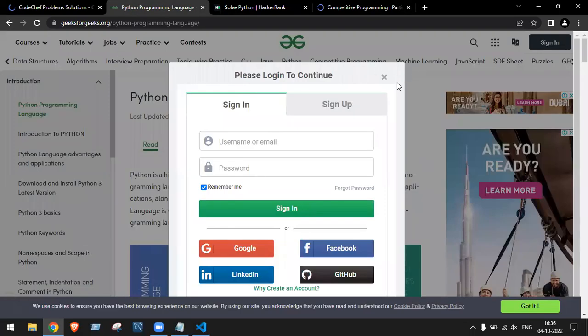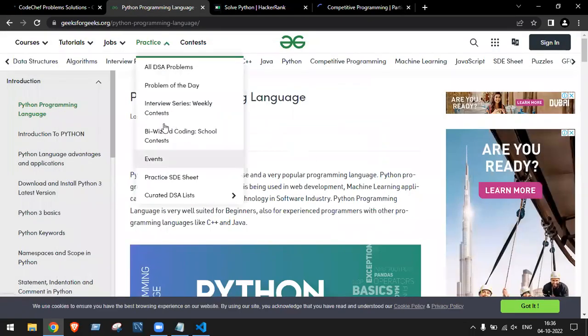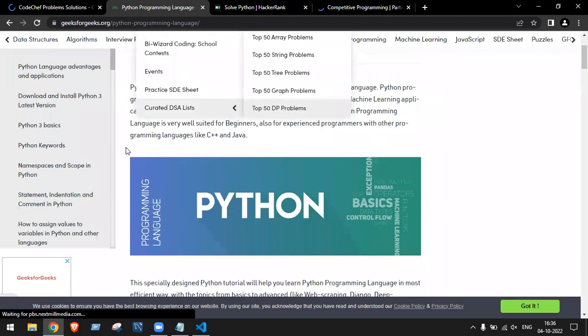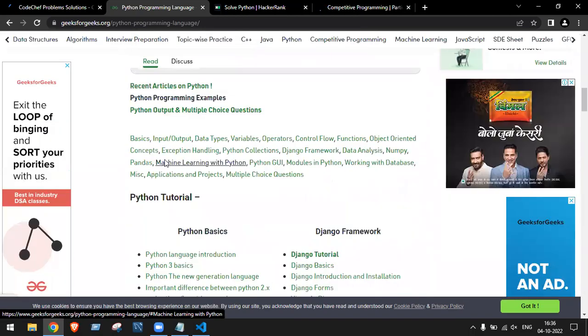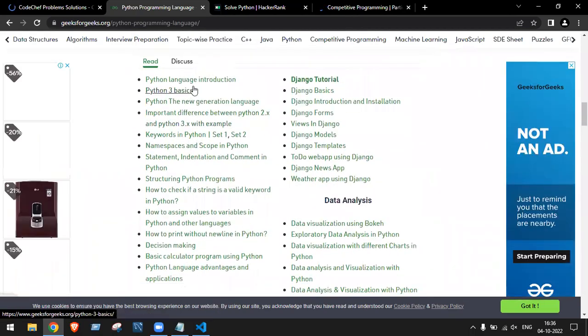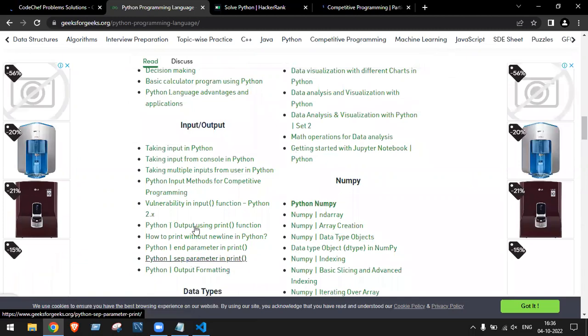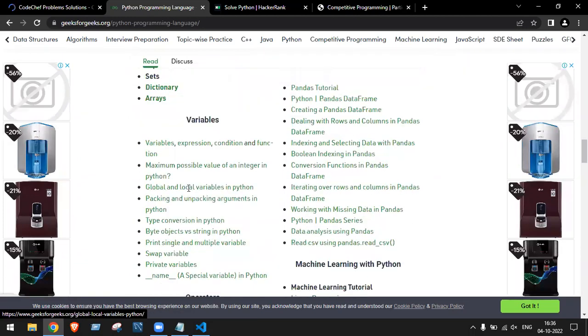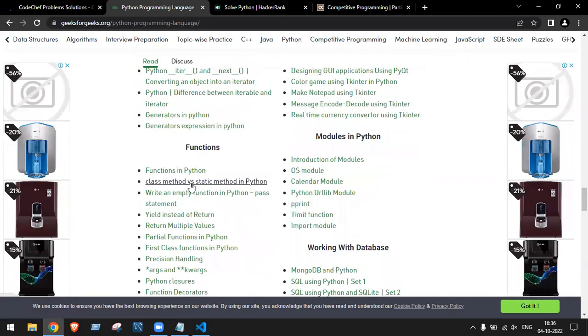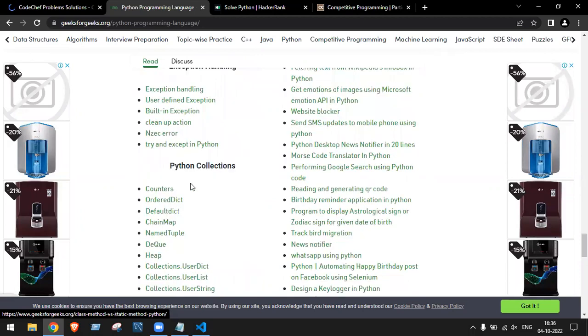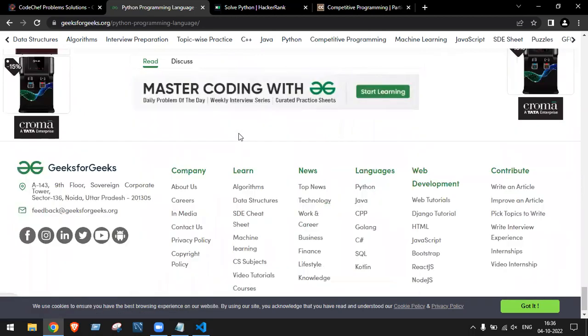You have to try the solutions from GeeksforGeeks. In GeeksforGeeks, scroll down. You have the Python basics here. You can come to input output, data types. Scroll down a little bit more, and you'll get the programs also.